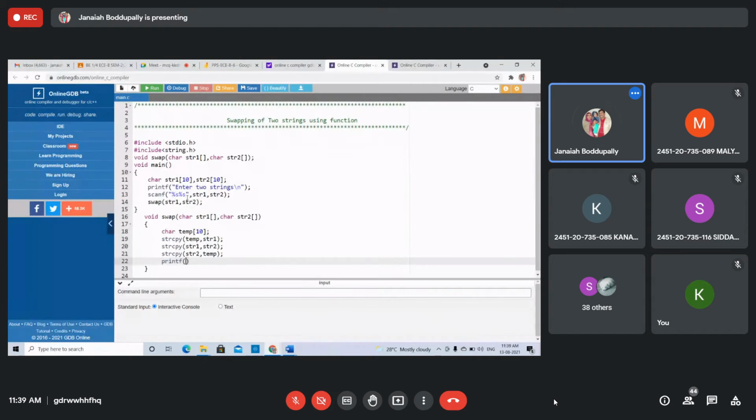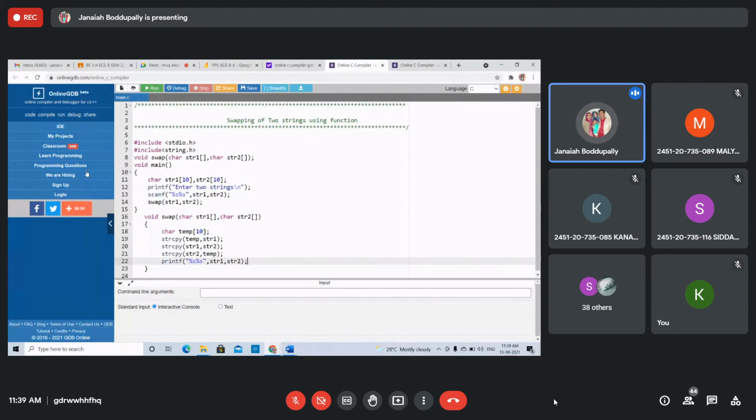Printf string 1 comma string 2. That's it.